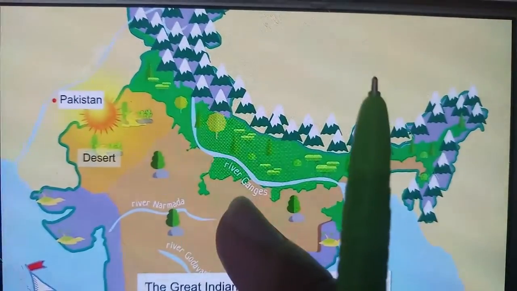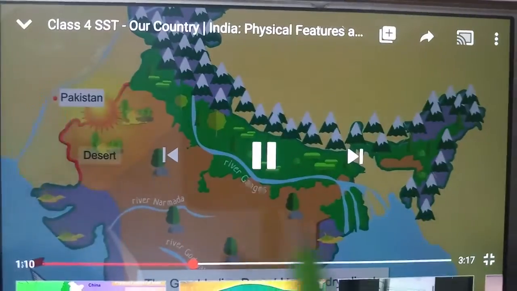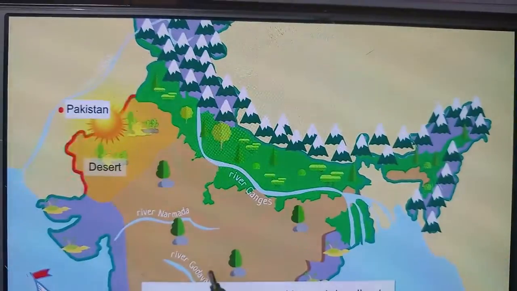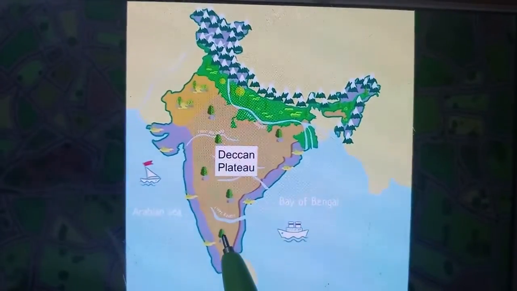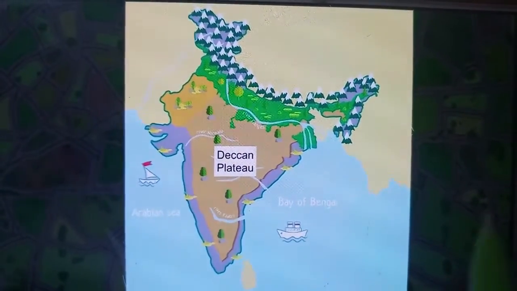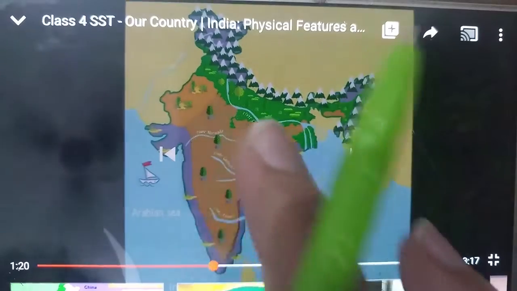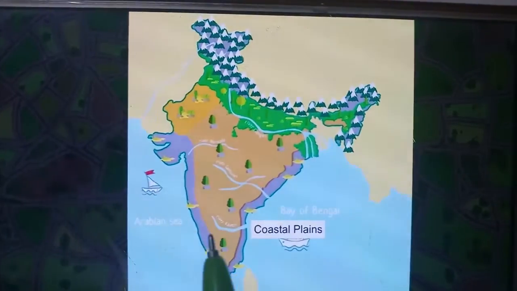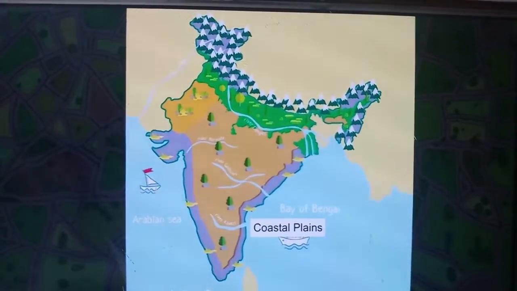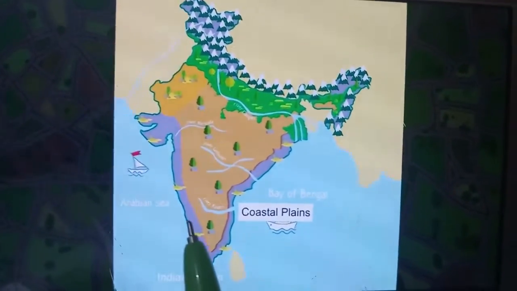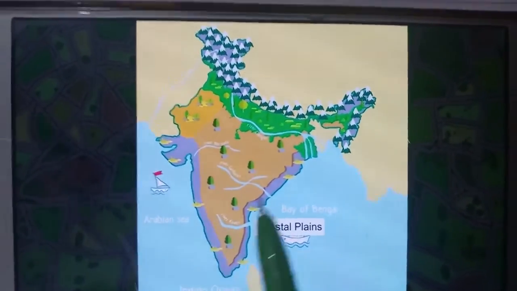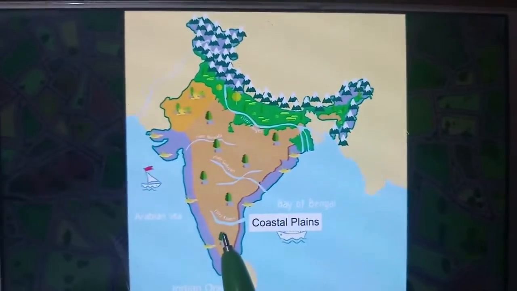And now the Deccan Plateau. See, the Deccan Plateau is located in the southern part of the country.